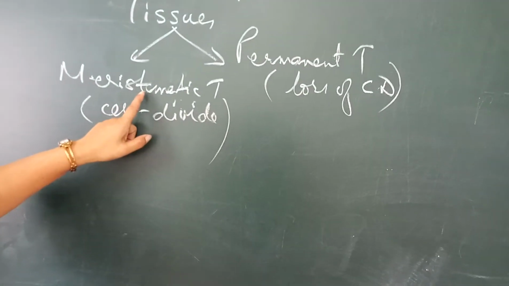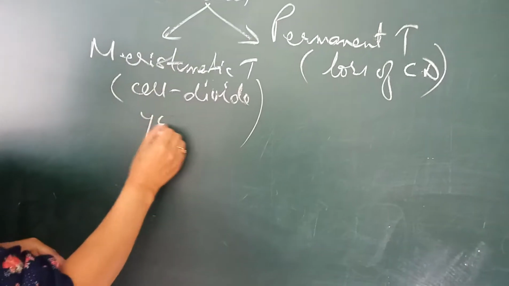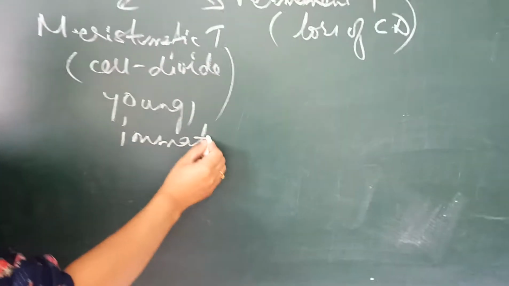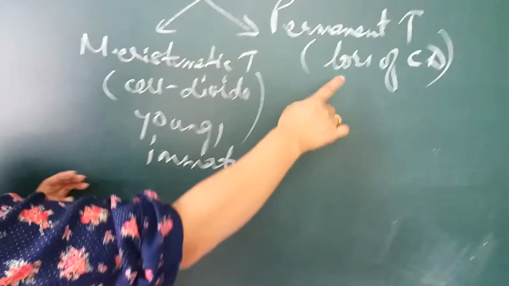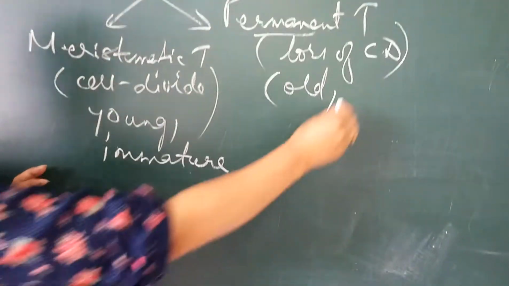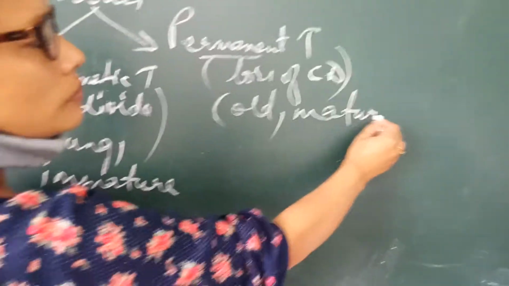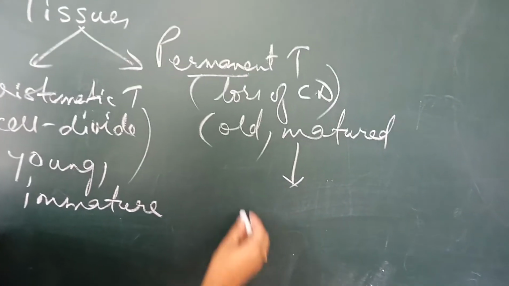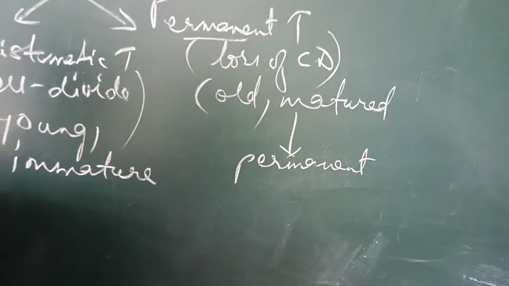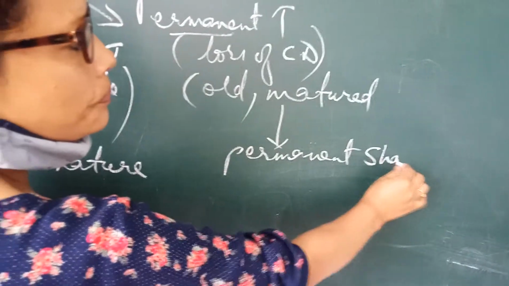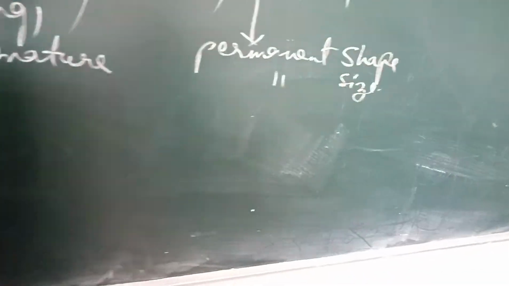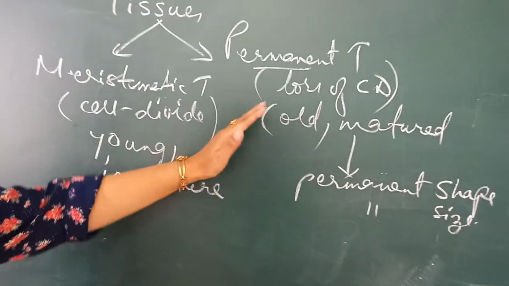Okay, so meristematic tissue, we can say they are young, or the correct word is immature. Permanent tissues means they are old, or matured. What does it mean? They have achieved a permanent state. They have achieved a permanent shape, and they have achieved a permanent size. That's why they are not going to divide anymore.